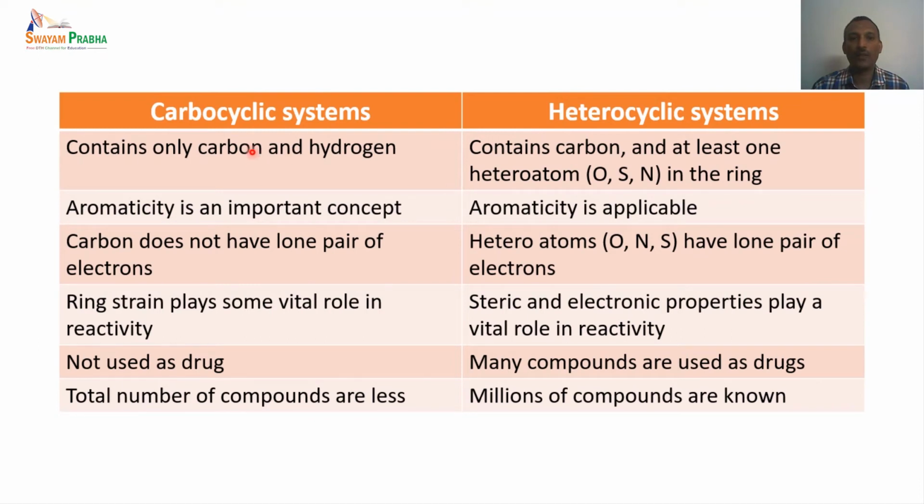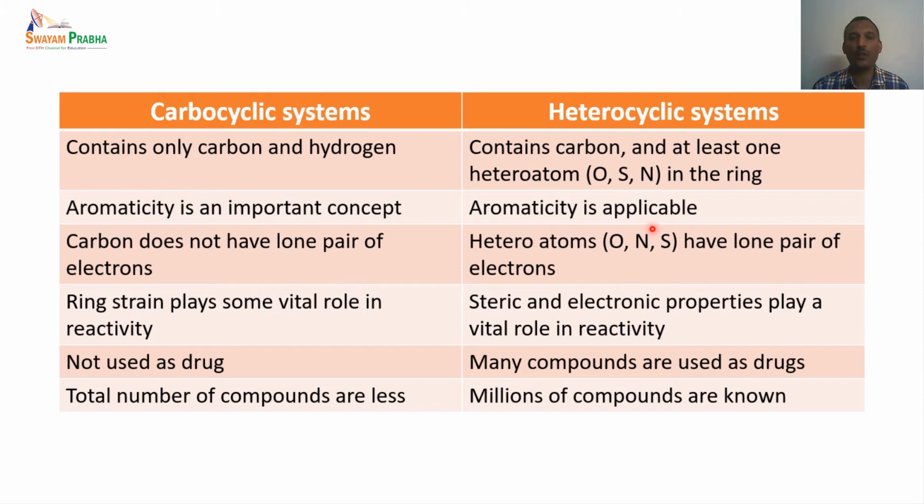Let us compare carbocyclic systems and the heterocyclic systems. We know carbocyclic systems generally contain only carbon and hydrogen, whereas in the case of heterocyclic systems, we have at least one heteroatom. And in our course, we will be studying mainly oxygen, sulfur, and nitrogen derivatives only. These are present in the ring. And in the case of aromatic systems, we saw aromatic compounds. So aromaticity is an important concept in the case of carbocyclic systems. And in the case of heterocyclic systems also, aromaticity is applicable.